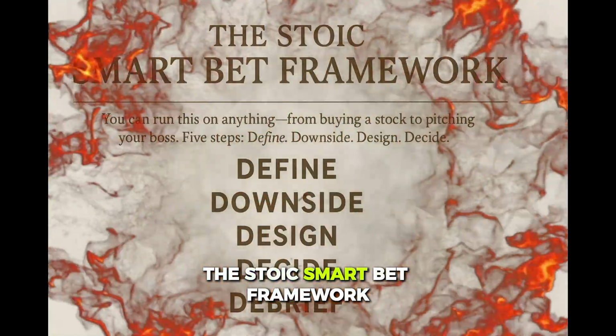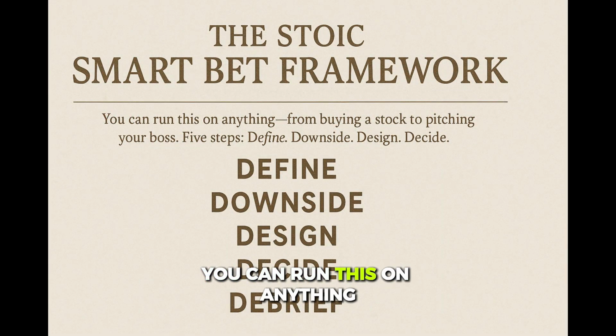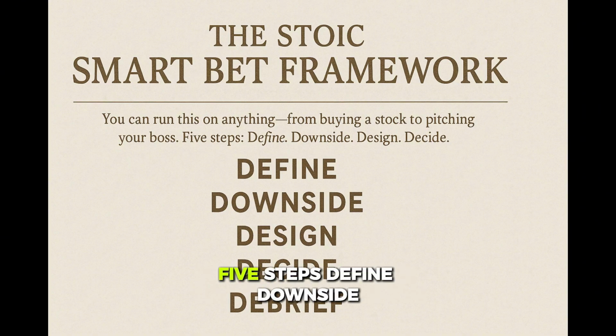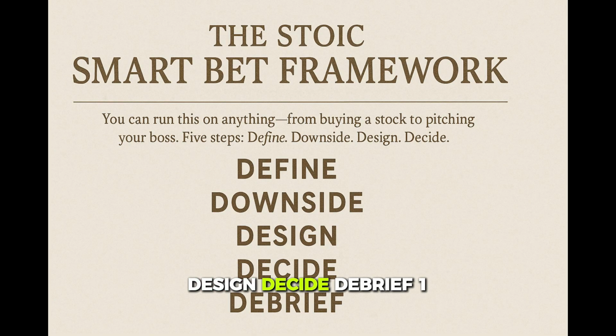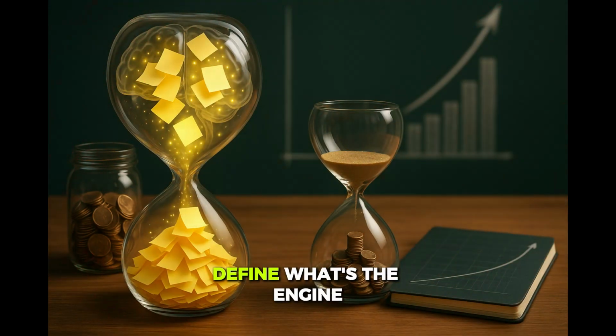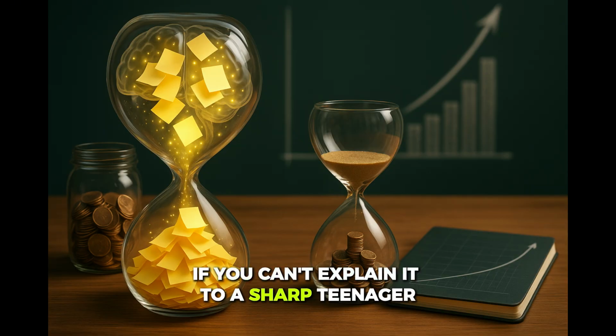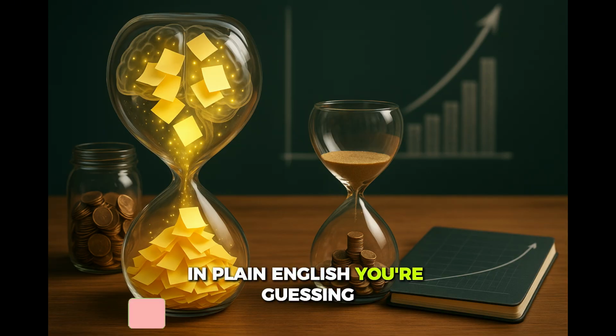The Stoic Smart Bet Framework. You can run this on anything, from buying a stock to pitching your boss. Five steps: define, downside, design, decide, debrief. One, define. What's the engine? How does time or money turn into more? If you can't explain it to a sharp teenager in plain English, you're guessing.